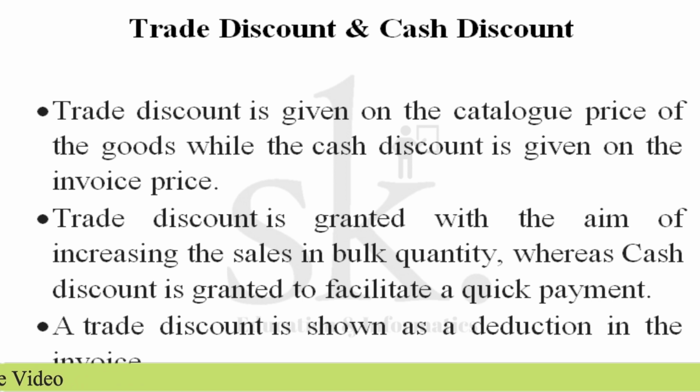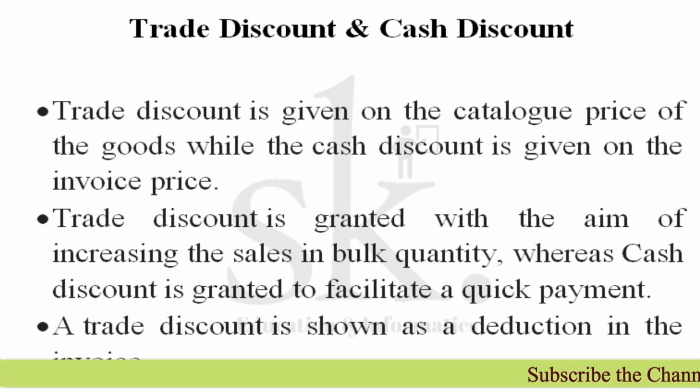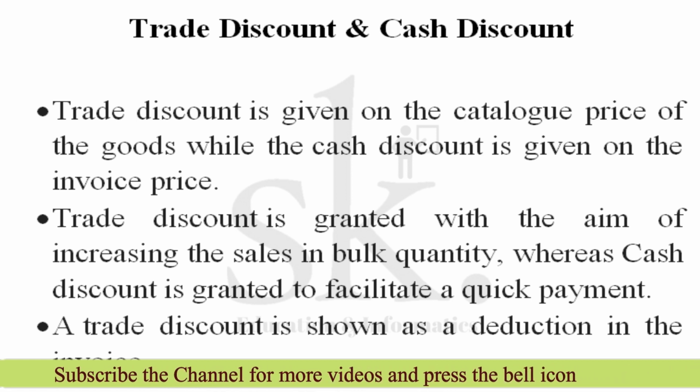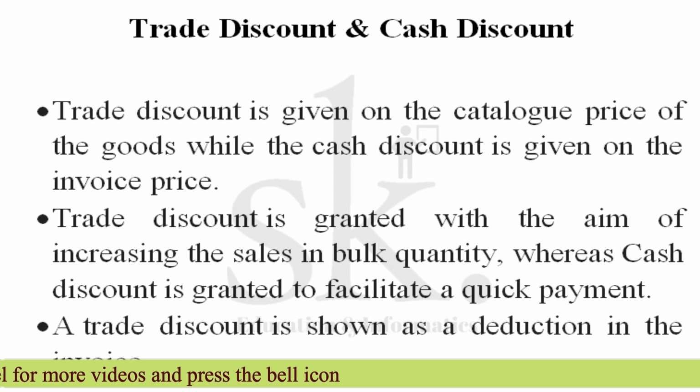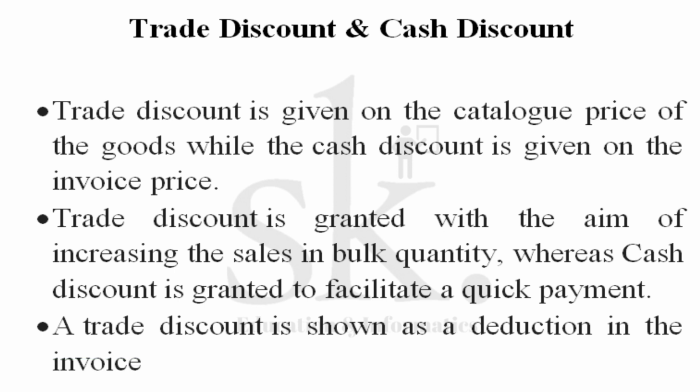The second point is that the trade discount is granted with the aim of increasing the sales, or rather the bulk quantity, whereas a cash discount is normally given in order to get a quick cash payment. We will be discussing this particular point in detail in this video. And lastly, the trade discount is shown as a deduction in the invoice price, which we are going to show via journal.